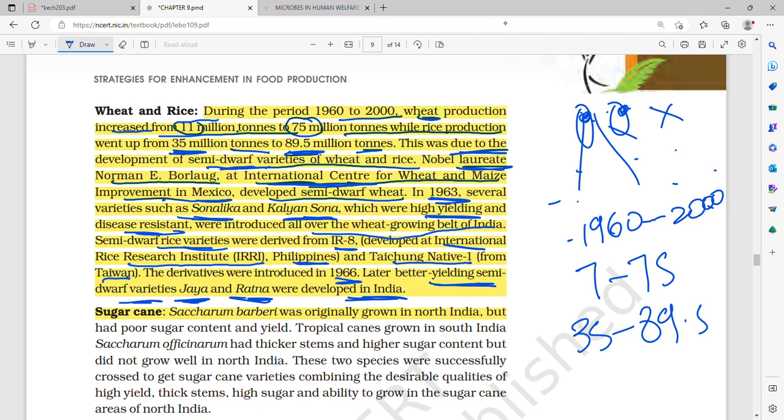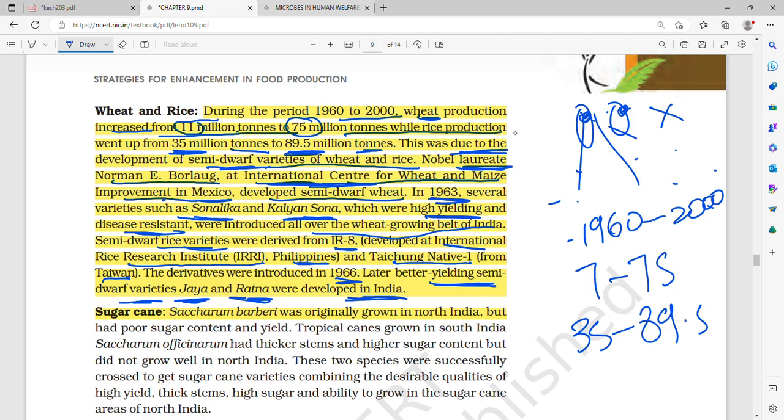So, firstly, during the period of 1960 to 2000, wheat production went from 11 million tons to 75 million tons, while rice production went from 35 million tons to 89.5 million tons. Why was this? This was due to the development of semi-dwarf varieties of wheat and rice. Nobel laureate Norman E. Borlaug at the International Center for Wheat and Maize Improvement in Mexico developed the semi-dwarf variety of wheat in 1963, and several varieties such as Sonalika and Kalyan Sona, which were high yielding and disease resistant, were introduced all over the wheat growing belt in India.